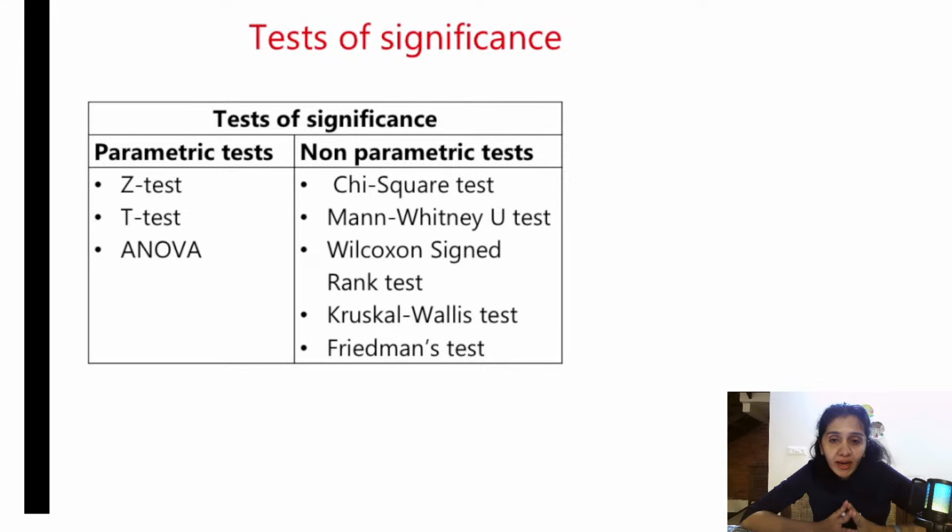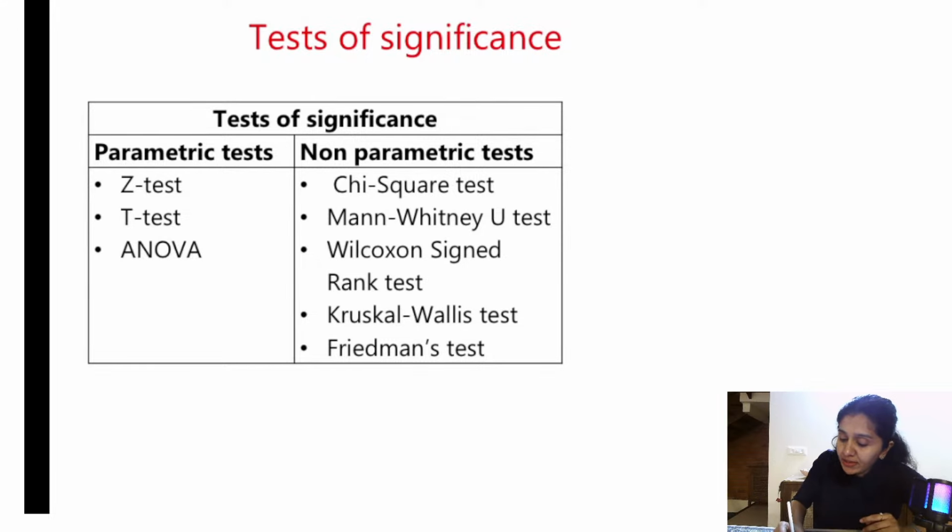So when do we use non-parametric tests? When the data is not normally distributed, when it is qualitative in nature, when it is in the form of medians or scores, we use non-parametric tests. And then under parametric tests, we have z-test, t-test and ANOVA.